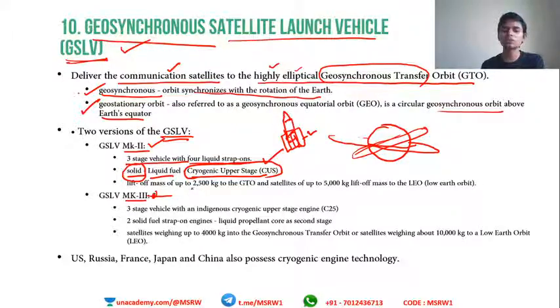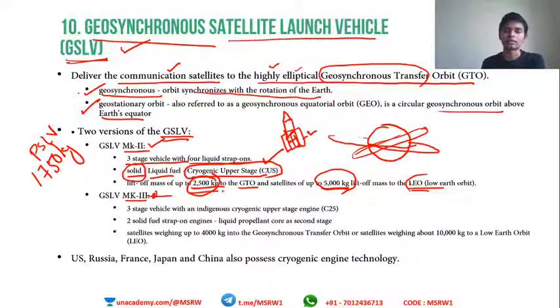The liftoff mass is 2,500 kg to geosynchronous transfer orbit and 5,000 kg to lower Earth orbit. Geosynchronous transfer orbit is a higher orbit, so up to that orbit only 2,500 kilos can be lifted off using GSLV Mark II. But to the lower Earth orbit, which is much closer to the Earth's surface, we can lift off up to 5,000 kg. Remember, PSLV has a liftoff mass of 1,750 kg, and look here, almost 3 times the weight can be lifted off using this new vehicle. That is all about Mark II.